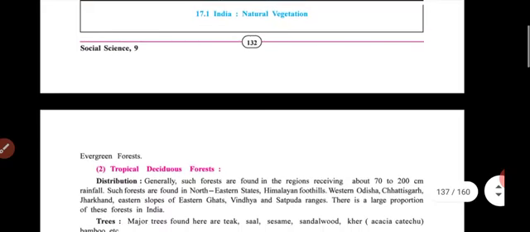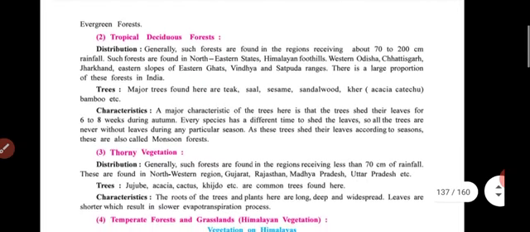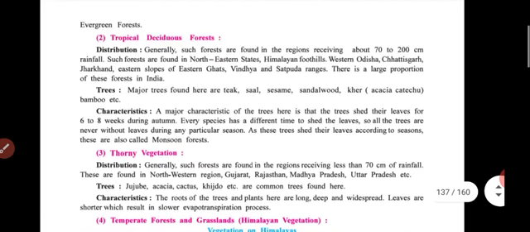See, the first one is tropical rainforest. The second name of that is evergreen forest, and the second name of tropical deciduous is monsoon forest. Please, students, remember these names. In examination, it may be asked in the paper.